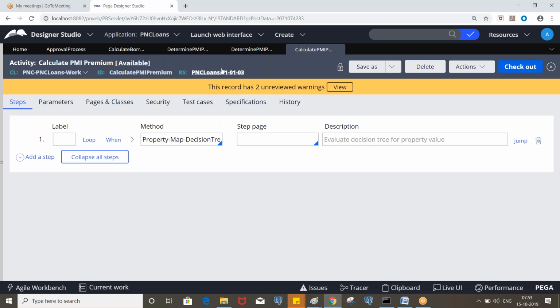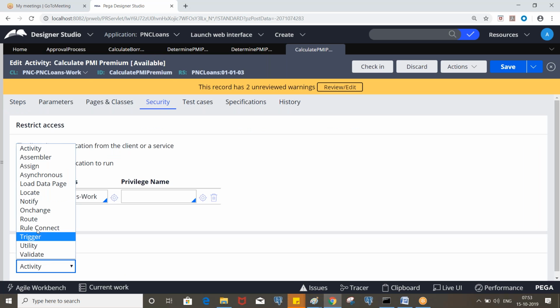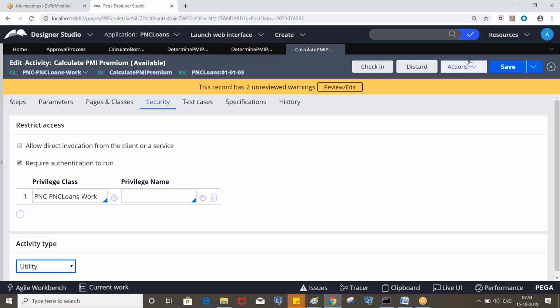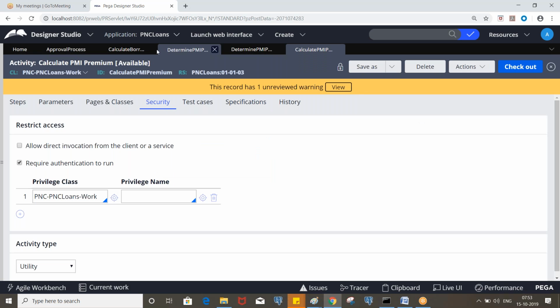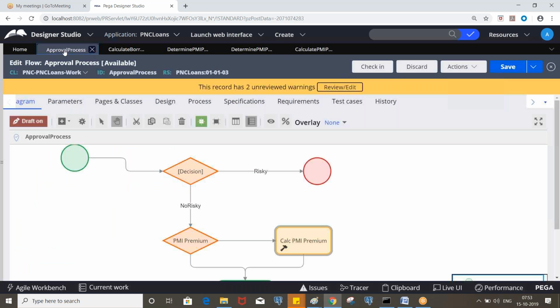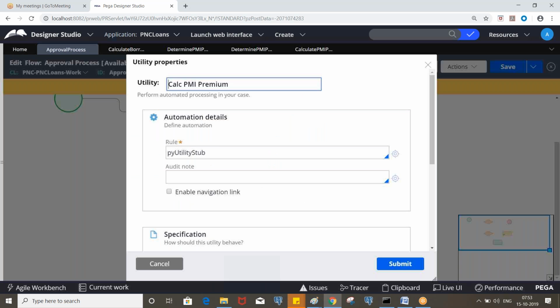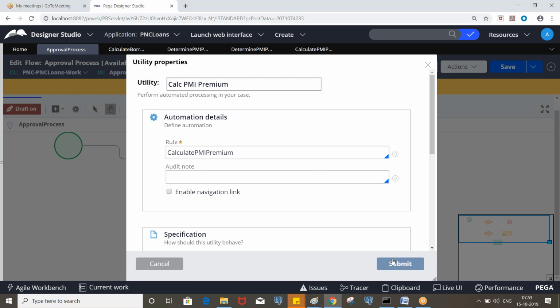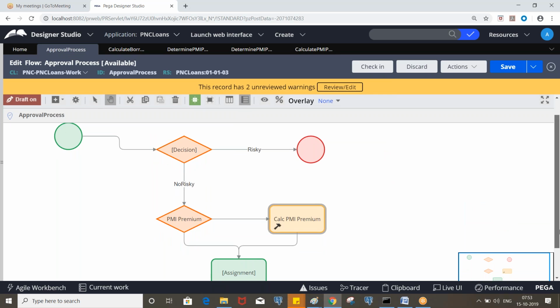Now take this activity, since we are invoking it in the utility shape, the activity type should be utility, and take this one and invoke it in the flow. Okay. Any question?